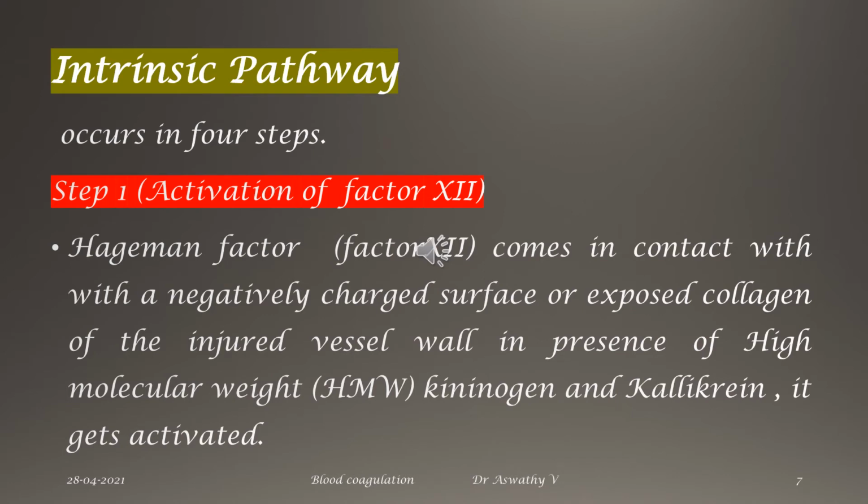Let us begin with the intrinsic pathway. The intrinsic pathway occurs in 4 steps. So what is the intrinsic pathway? It means some protein inside the bloodstream will get activated as a result of trauma to blood. We have studied that there are 13 clotting factors, and I have said that you neglect factor number 13. So you begin with factor number 12, which is called Hageman's factor.